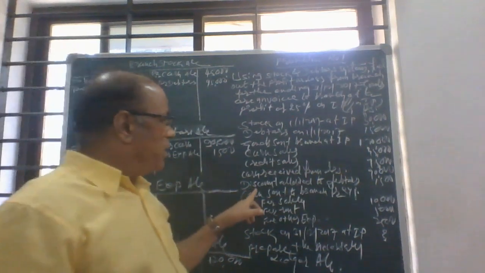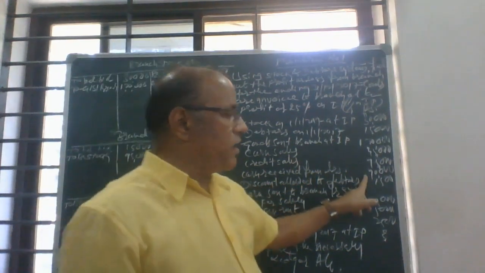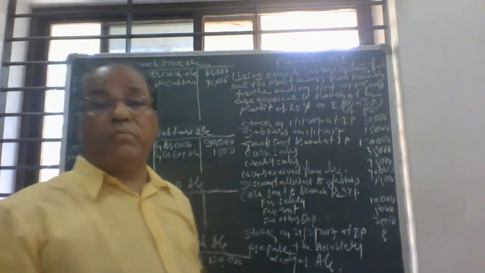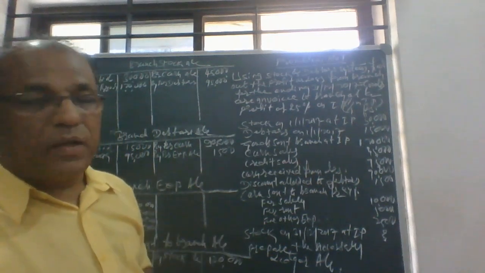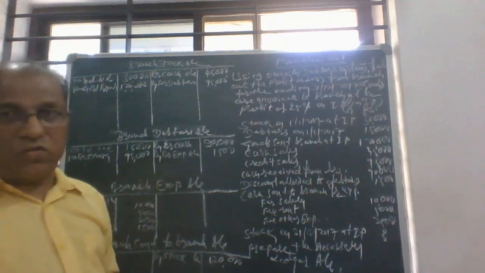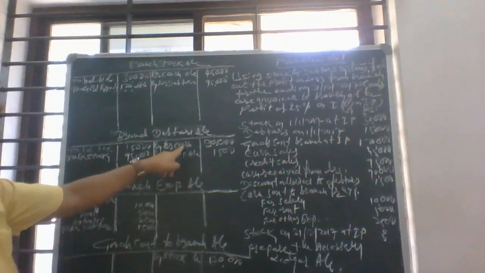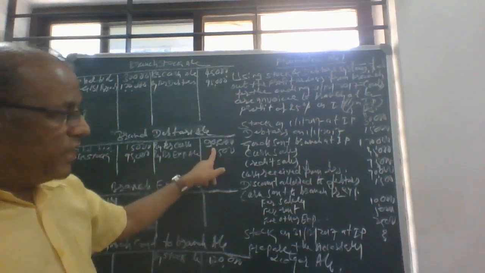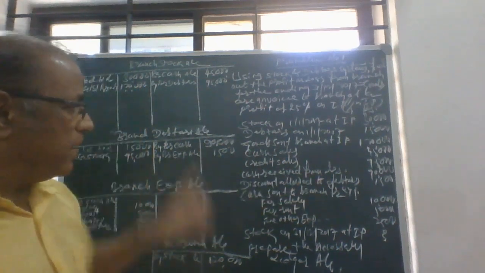There is another one, which is cash received from the debtors. When the cash is received from the branch debtors, the journal entry will be: Branch cash account debit to branch debtors account. So the branch debtors account is credited by branch cash account 90,000 rupees. So this amount will be taken here.